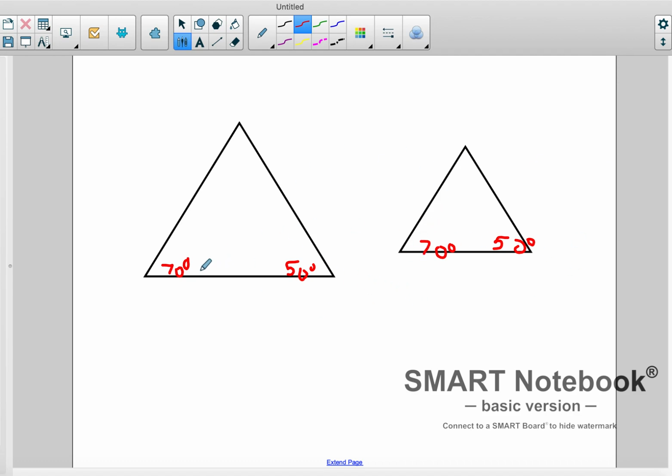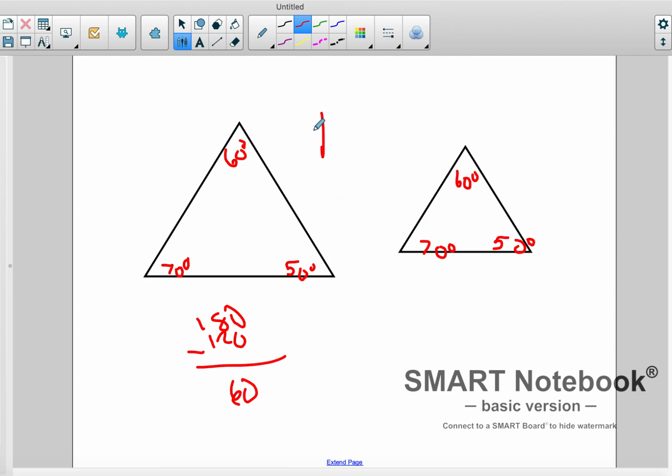Well, if you think back to the angle sum theorem of a triangle, there are 180 degrees in each triangle. So really we only need two angles, because if we know these two angles, we know the third angle. Because 70 plus 50 is 120, and 180 minus 120 gives you 60. So this top angle here has to be 60, and so does this top angle here.